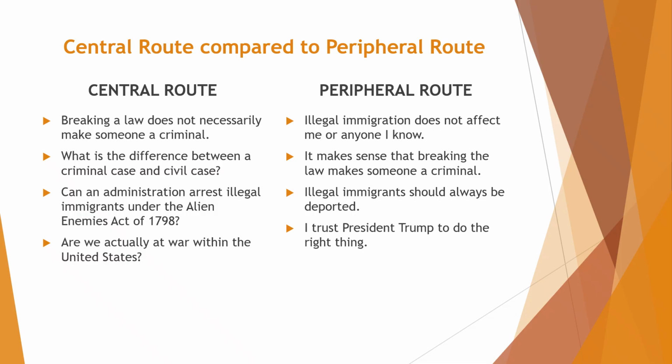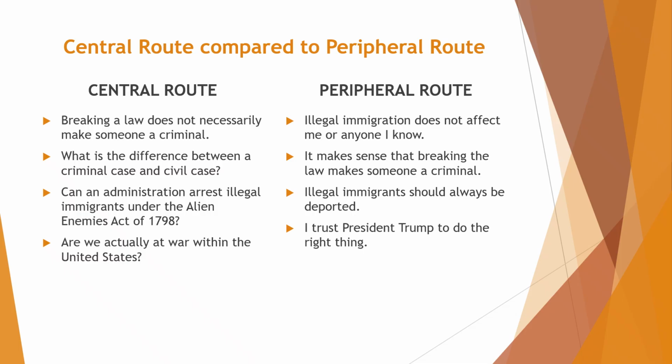Based on the clip that we just saw, someone who is considering whether or not illegal immigrants are criminals might ask the following questions in our central route column. Does breaking a law make someone a criminal? Does it necessarily make them a criminal? They might also ask, what is the difference between a criminal case and a civil case at the federal level?